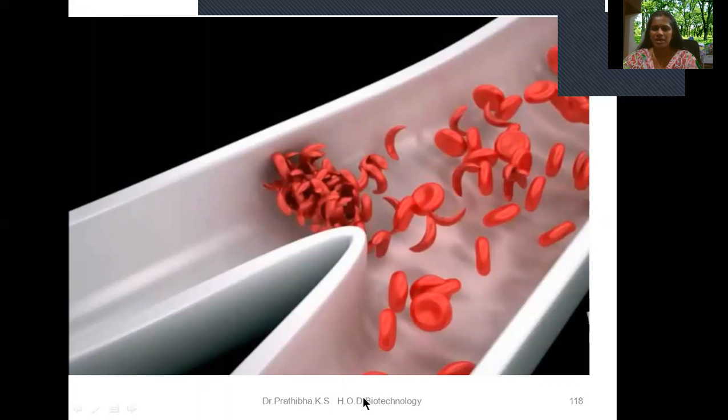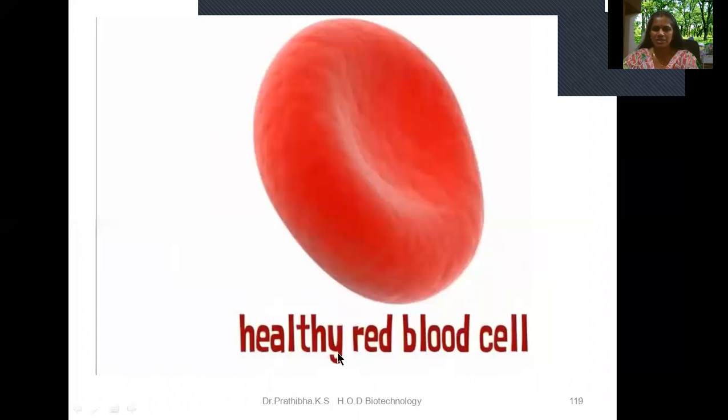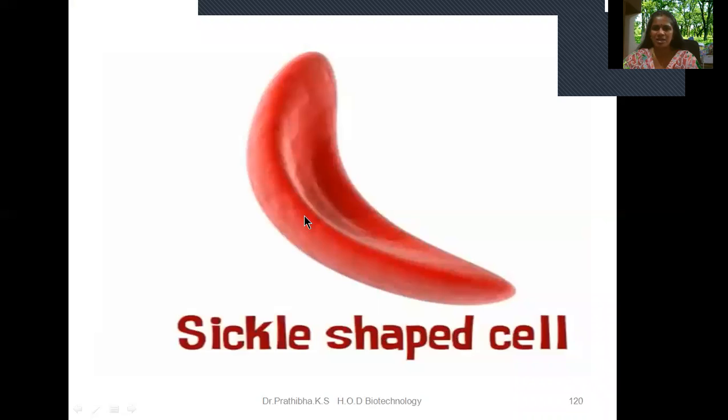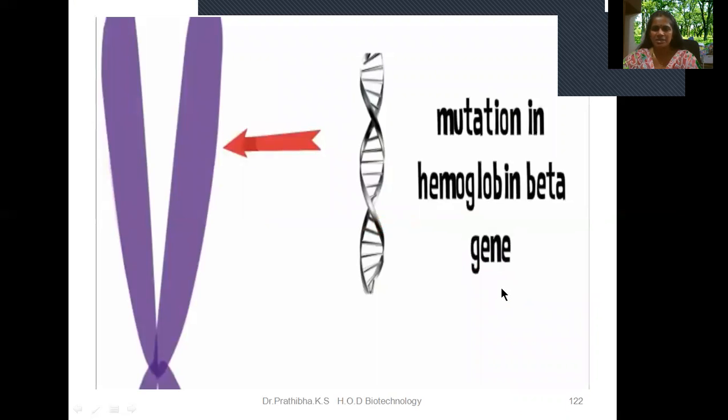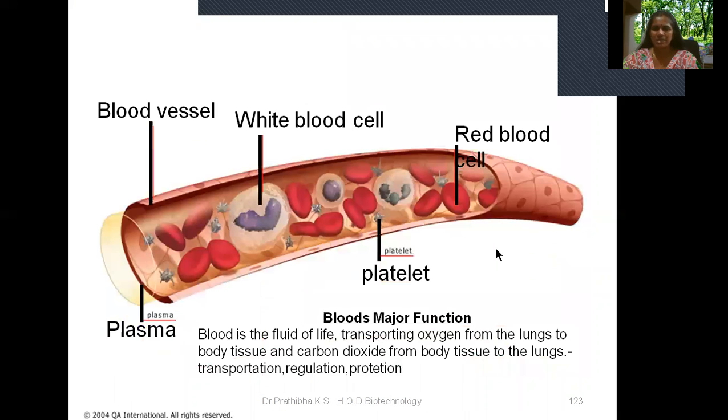Here you can see the free flow of red blood cells, the easy flow of the healthy red blood cells. This is the healthy red blood cell, and this is the sickle-shaped cell, due to the substitution of a hydrophilic amino acid by a hydrophobic one. In that condition, one will suffer from abdominal pain and joint pains. Why has that happened? That is due to a mutation in the hemoglobin beta gene. In the hemoglobin molecule, we have four polypeptide chains, right? In the beta chain, the mutation has happened where glutamic acid is replaced by valine.